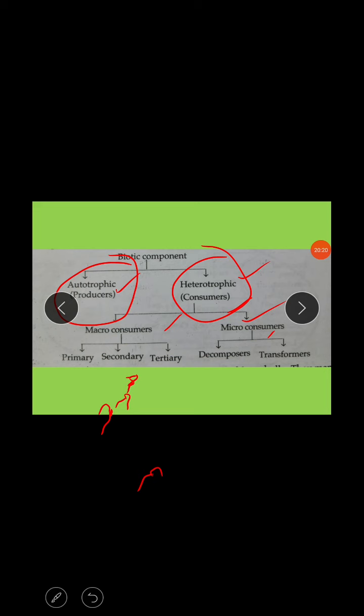Next, the food chain involves the transfer of energy from one trophic level to the next level. All types of ecosystems have two types of food chain: the grazing food chain and the detritus food chain. I am explaining only one, the grazing food chain.